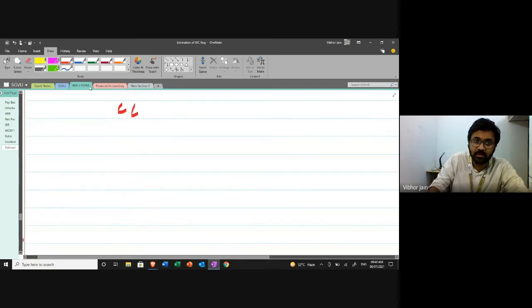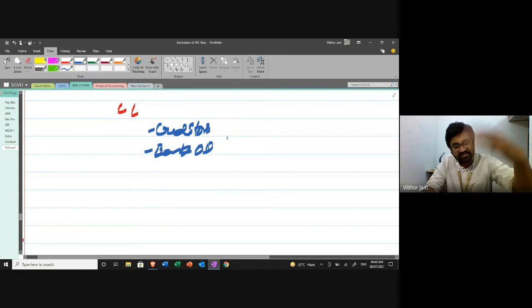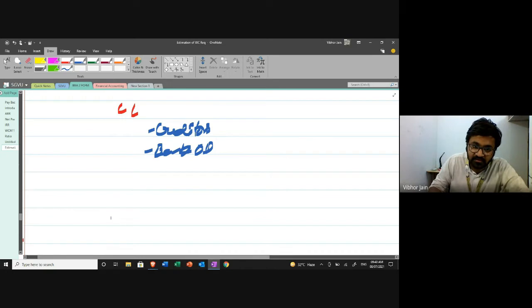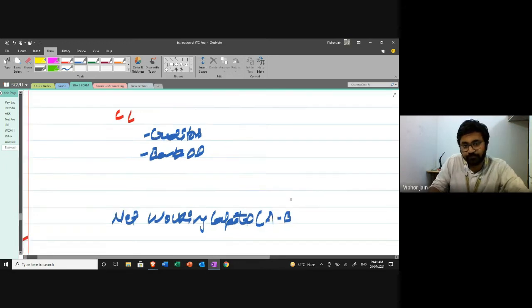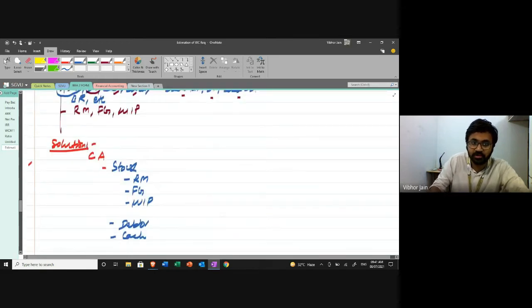For example, in current liabilities, I'll put creditors, any bank overdraft, or something like that. Whatever information is given to us, we'll put that information. And this is the total net working capital, that is A minus B. Okay, clear to all of you?